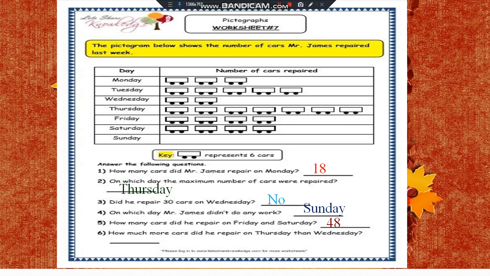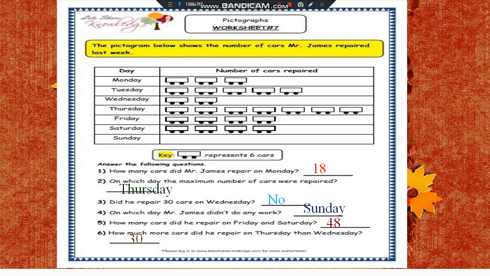How many more cars did he repair on Thursday than Wednesday? Wednesday 2 and Thursday we have 1 2 3 4 5 6 7. So 5 more on Thursday. We multiply 5 by 6. 5 6s are 30. So on Thursday he repaired 30 more cars.